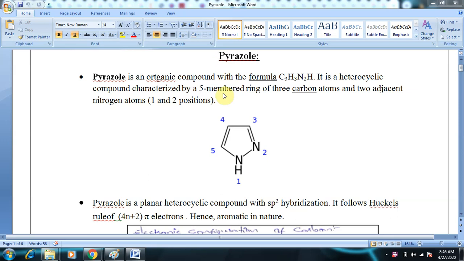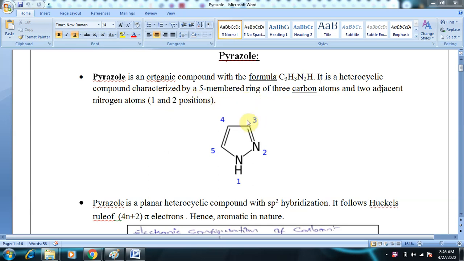Hi everyone, today we will be discussing pyrazole. Before we proceed into the details about pyrazole, we'll be defining what a pyrazole is. Pyrazole is an organic compound with molecular formula C3H4N2. It is a heterocyclic 5-membered compound